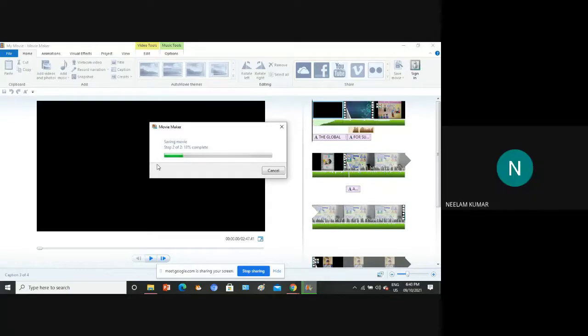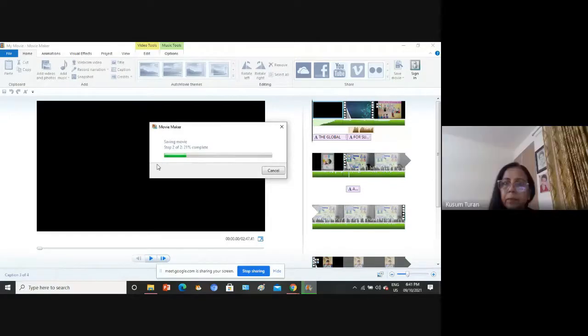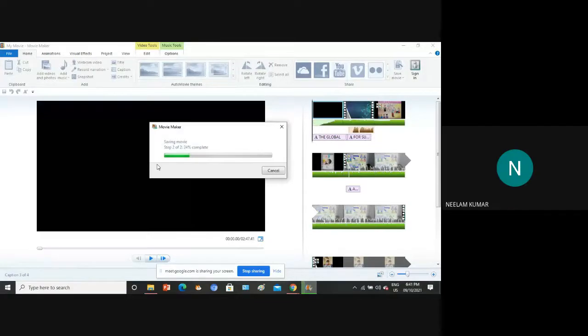So before working on this software, I always plan what the file name should be and where the folder should be. Otherwise, everything goes disturbed.